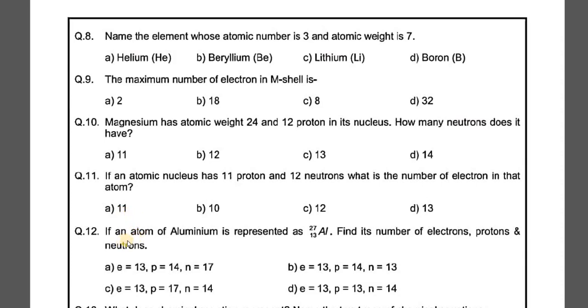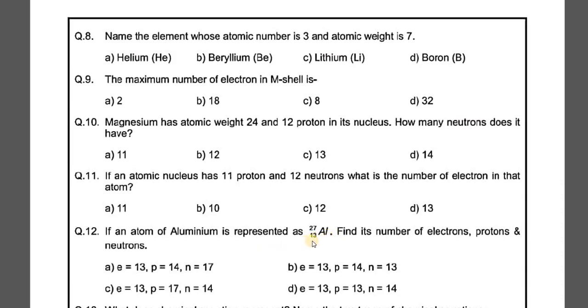Now let's see question number 12. If an atom of aluminium is represented this way, find its number of electrons, protons, and neutrons. Let me recall that this is how we represent any atom or element, where the lower number represents its atomic number and the upper number represents its atomic mass. We already know that the atomic number is equal to the number of protons or number of electrons in that neutral atom.